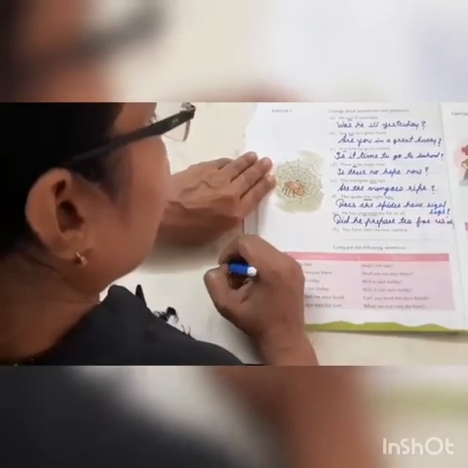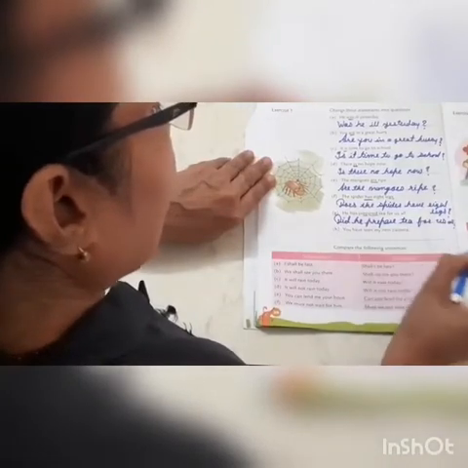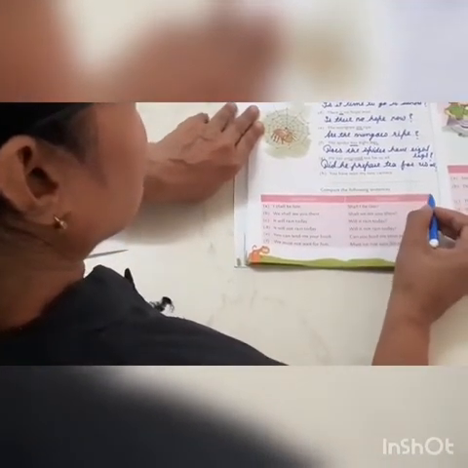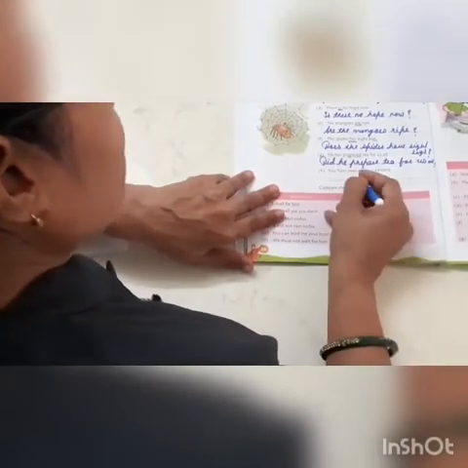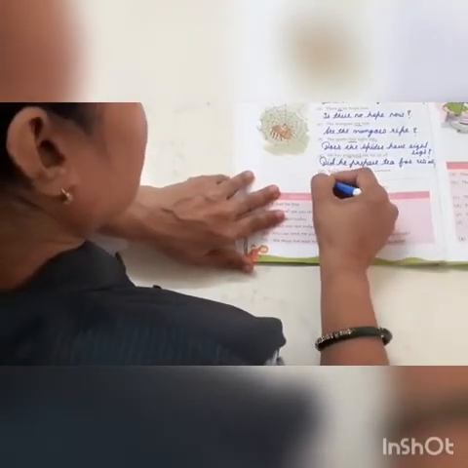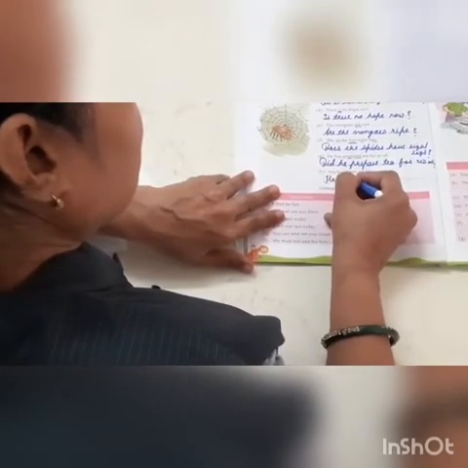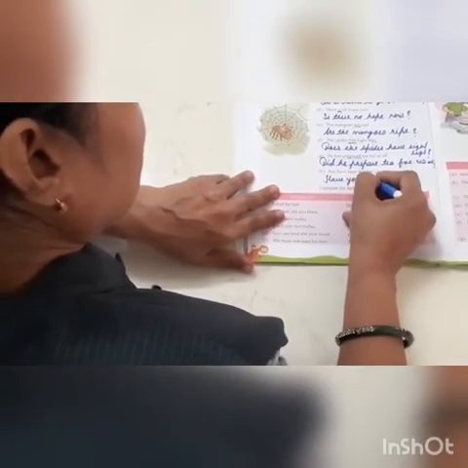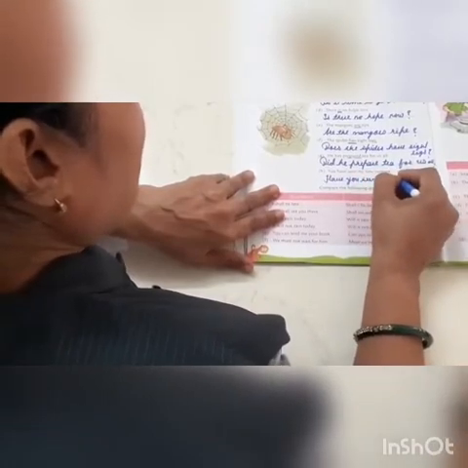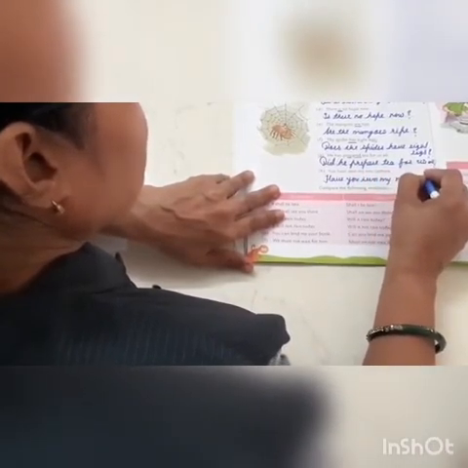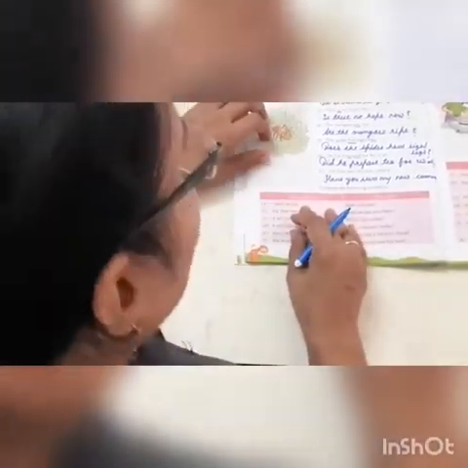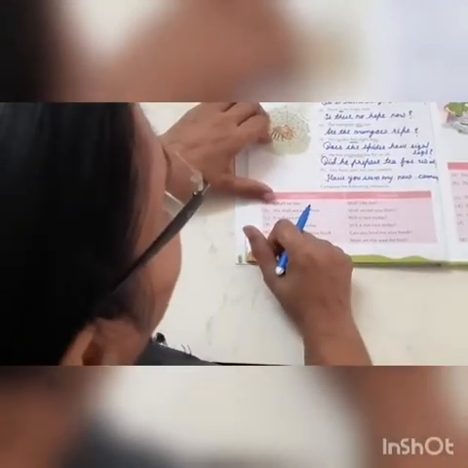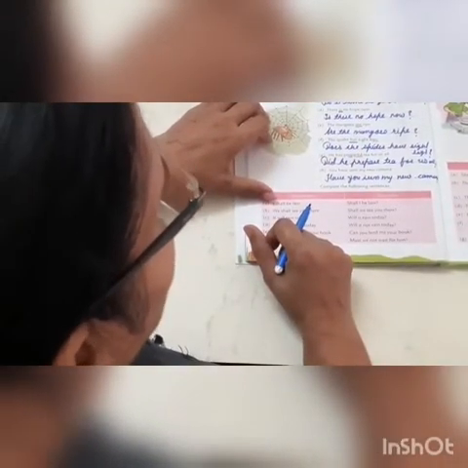Question mark. You have seen my new camera? Okay. You have seen my new camera? So, how can we start? Have you seen my new camera? Question mark. Understand this all, everyone? I hope you understood.